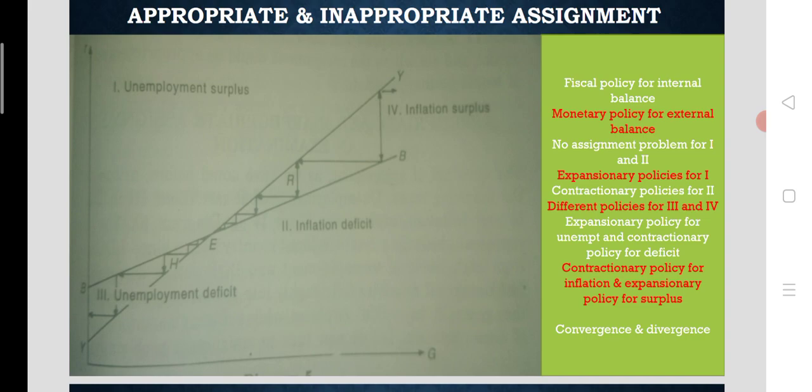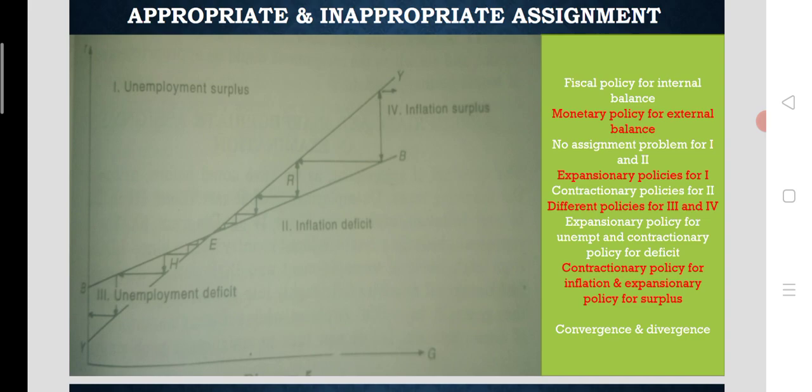So internal balance could be possible through expansionary monetary policy. When the rate of interest is declined, the economy will be stimulated. So the economy will reach the YY schedule on which there is no internal imbalance. But the situation here is that the external balance is still away from equilibrium, and there is a deficit in that situation. You can see the deficit is there in that situation.